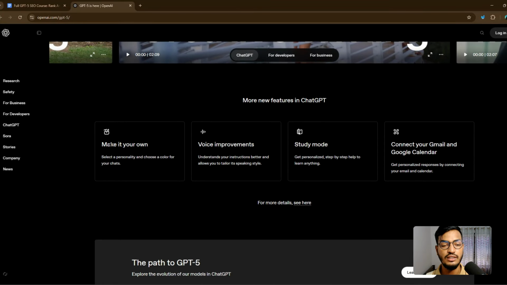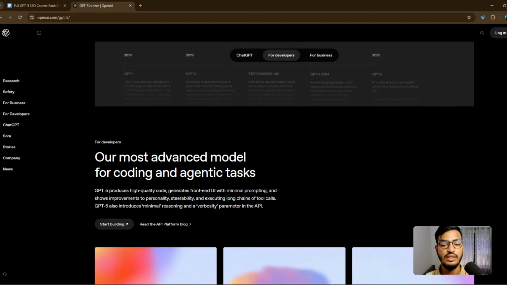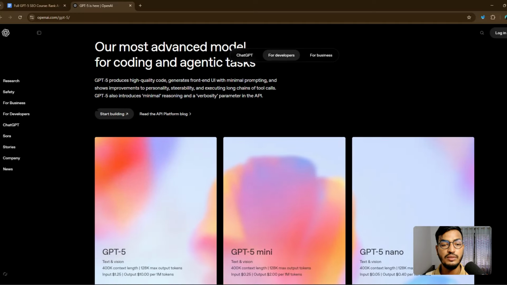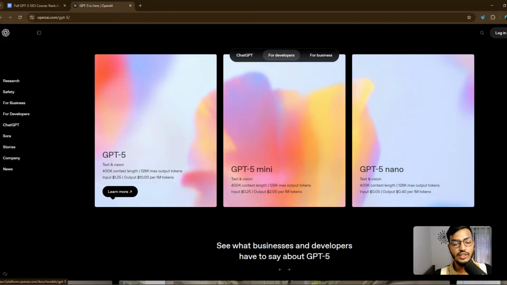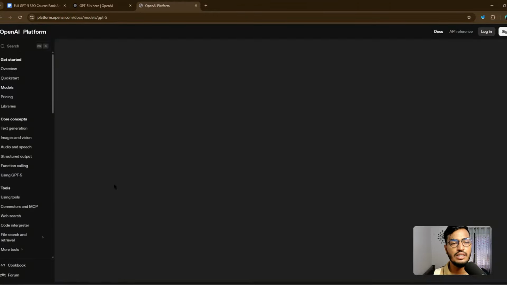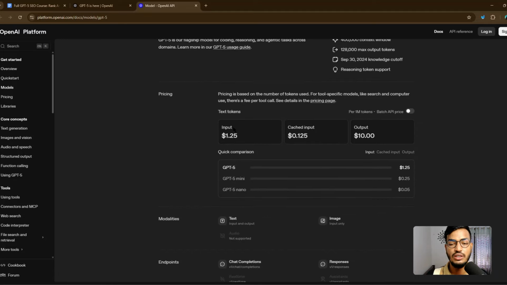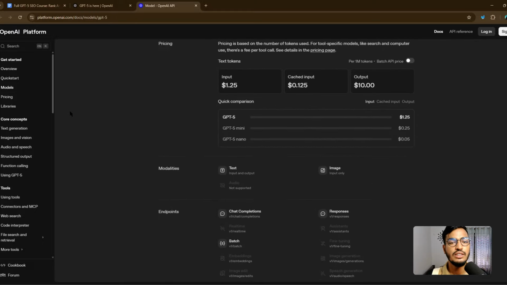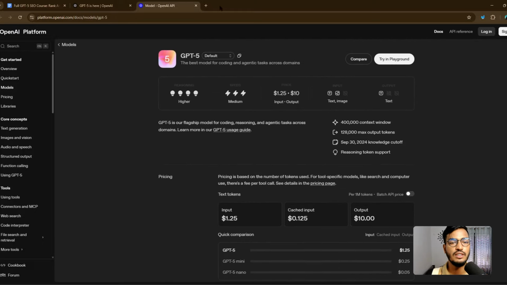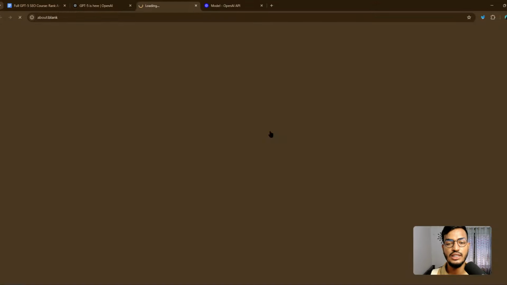You can see they will improve it, make it your own, voice improvement, study mode, and also connect your Gmail and Google Calendar, and it is the most advanced model for coding and agentic tasks. They already created a base model for this, and you can see here the input or tokens amount, and model pricing and everything. So if I use GPT-5, let me show you. Here is GPT-5. Try it in ChatGPT.